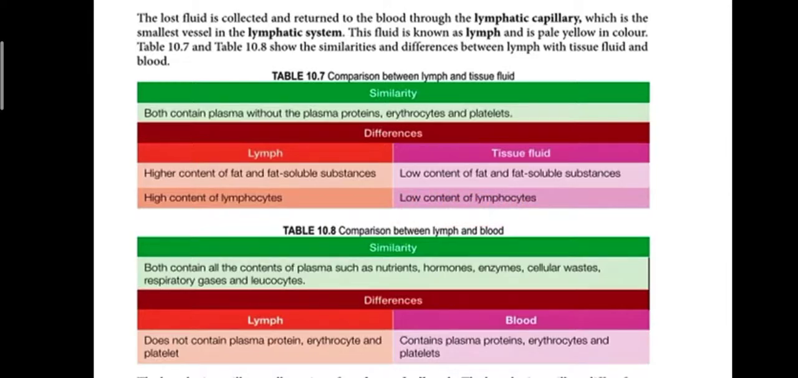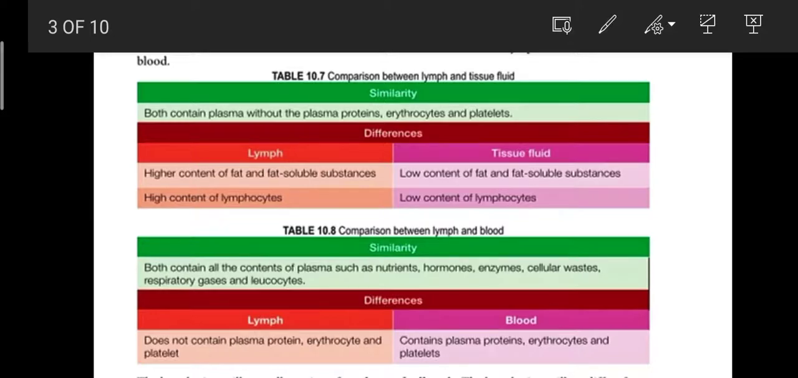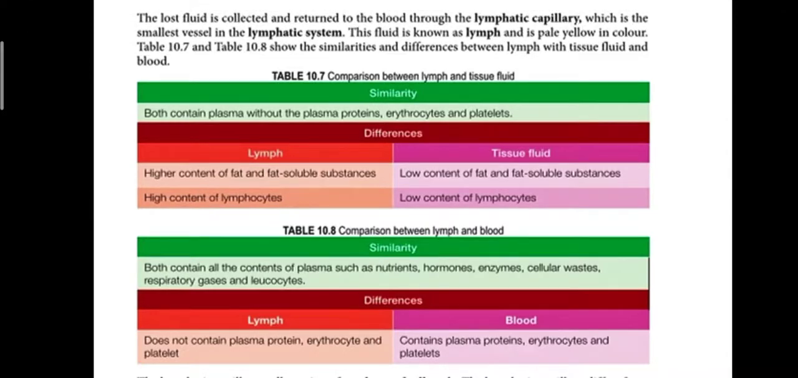Okay. Table 10.8, comparison between lymph and blood. Similarity, both contain all the contents of plasma such as nutrient, hormone, enzyme, cellular waste, respiratory gases, and leukocyte. The differences, lymph does not contain plasma protein, erythrocyte and platelet, but blood contains plasma protein, erythrocyte, and platelets. So pastikan kamu kena tahu apa itu blood, apa itu plasma, blood plasma, lymph, and also tissue fluid.